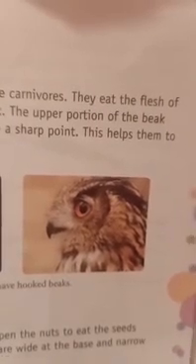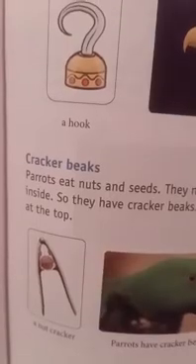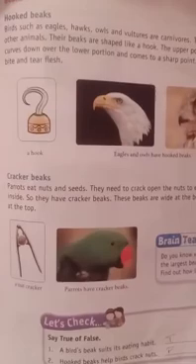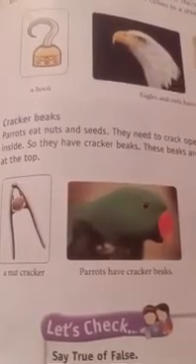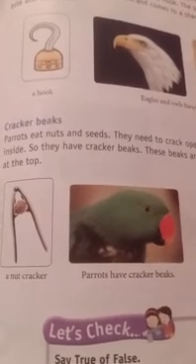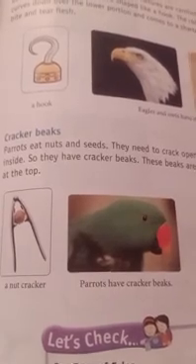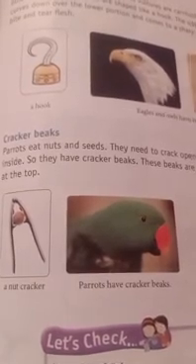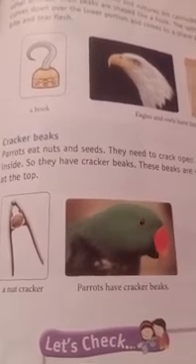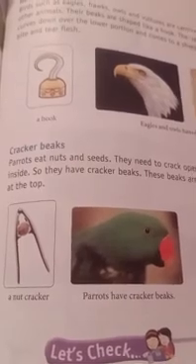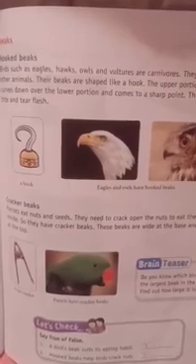Let's go with the next beak, that is the cracker beak. Okay, some birds eat nuts and seeds. There are some types of birds which do not eat flesh or kill other birds. Okay, but these birds eat the seeds of plants, and most of the seeds of plants are hard. तान होता है ना.